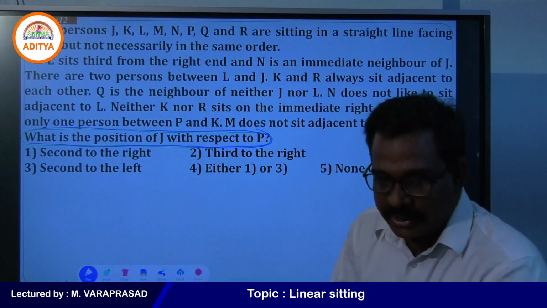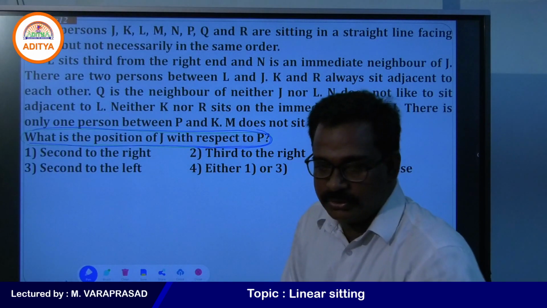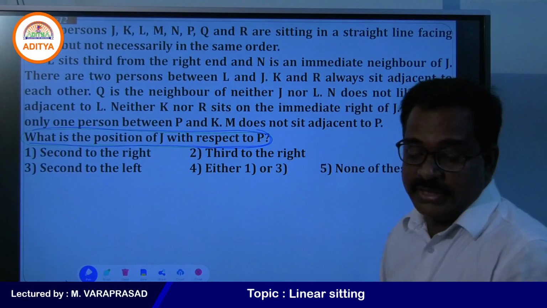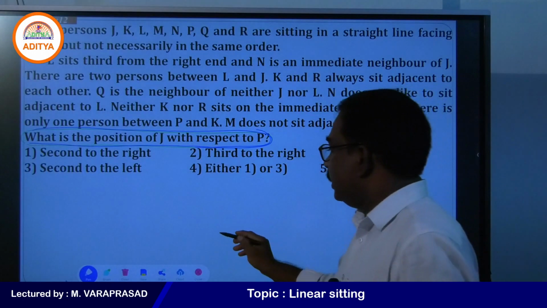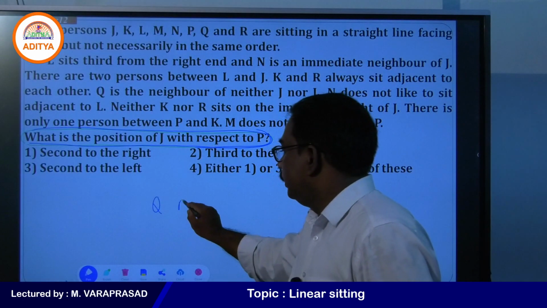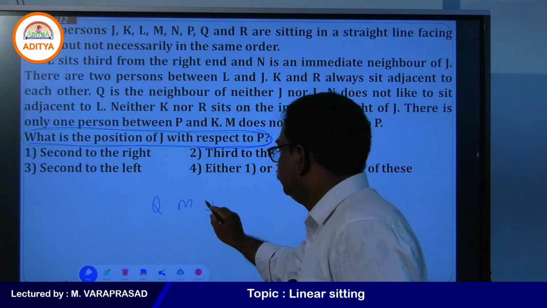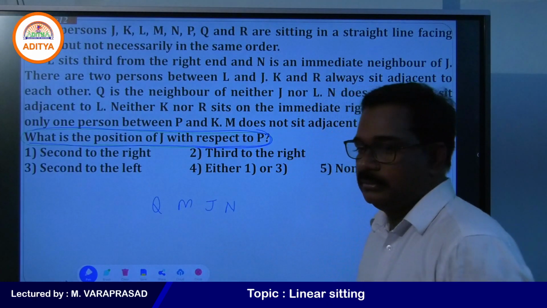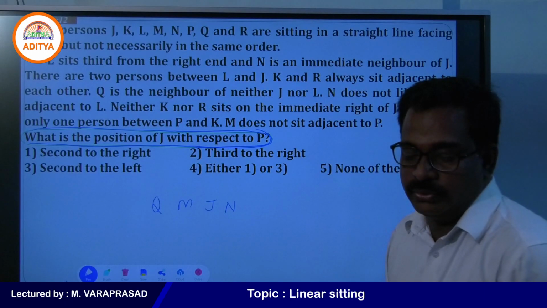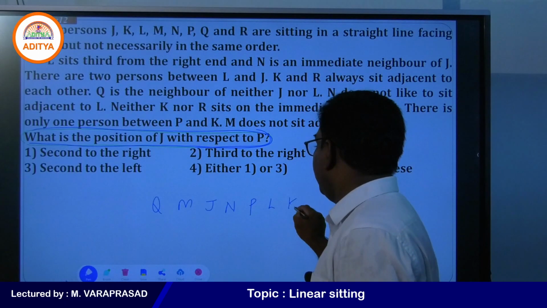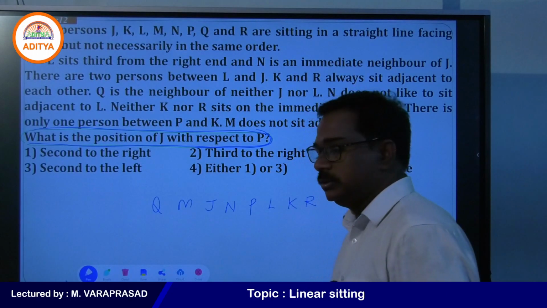I think all of you got the arrangement, right? So, what is the answer here? What is the position of J with respect to P? So, what is our arrangement? Q, M, J, N. Last question arrangement, P, L, K, R. This is the arrangement what we got.